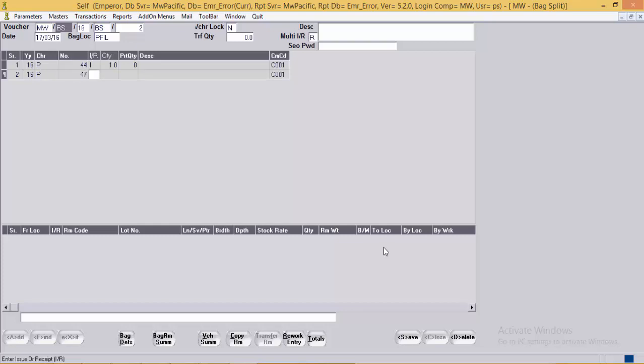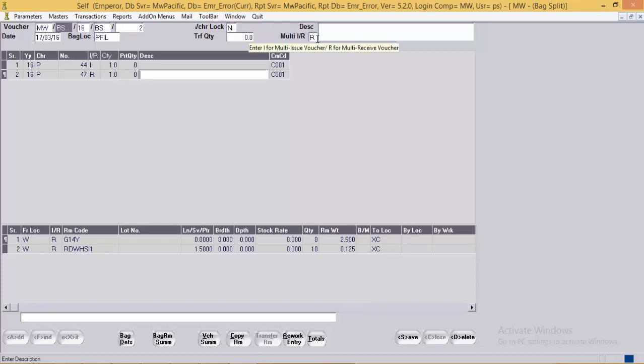And when I enter the receiving bag and click on the copy RM button, in this case the WIP receives the RM from the XE location. If the user wants to edit the weight, he can edit the same over here, and accordingly the RM will be copied to the receiving bag. Here in the bag split entry, user can have either multiple receipts or multiple issues.